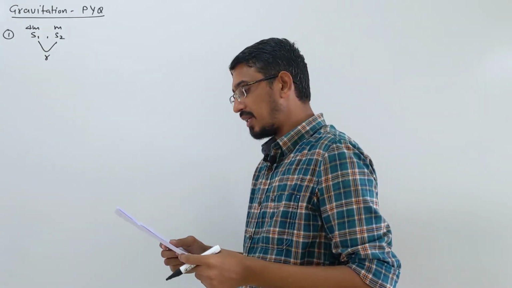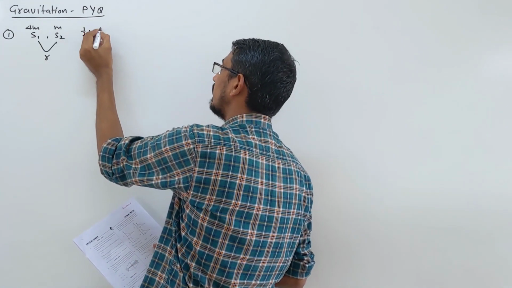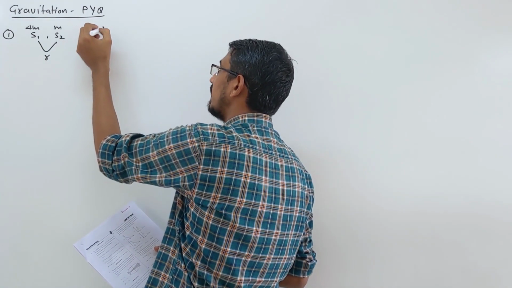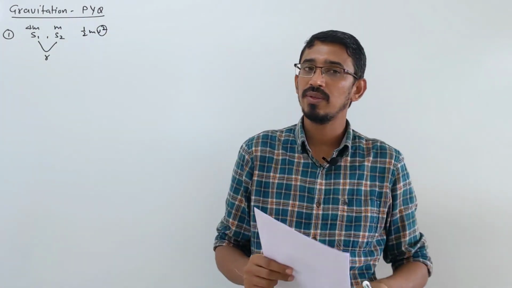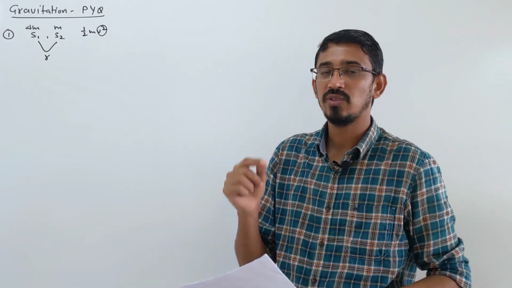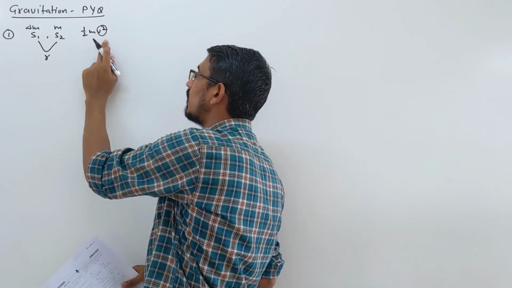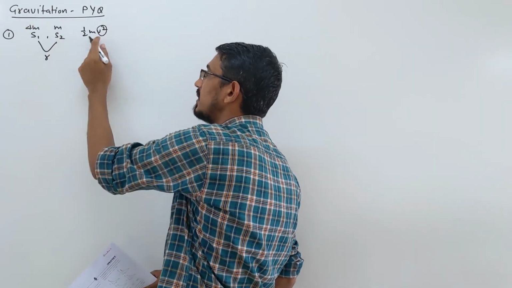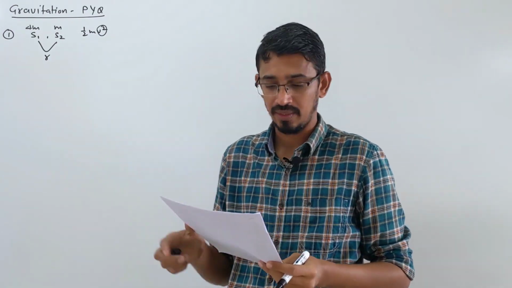First, they are saying the kinetic energy of the two satellites is equal. What is kinetic energy? You know, half mv square, right? Mass is different, but velocity is same. If they are moving in the same orbit, the orbital velocity will be same, because orbital velocity is root GM by r, which does not depend on the mass of the satellite. But here the mass of the satellite comes in the kinetic energy formula. So mass is different, so energy will be different. So the first statement is wrong. Energy cannot be equal.